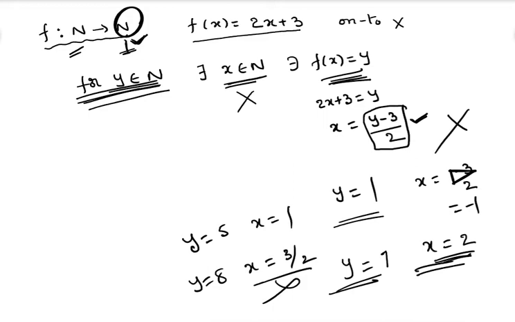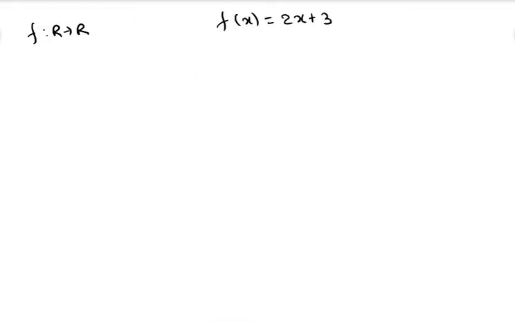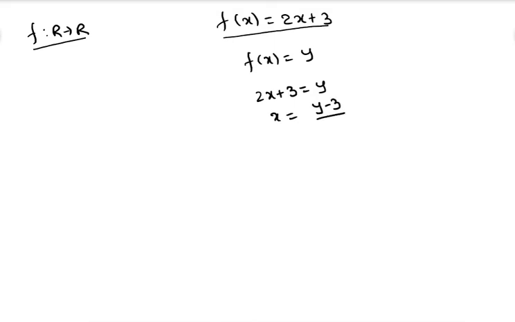Suppose I am taking another example. Same question taken in this way. f from R to R is defined by f of x is equal to 2x plus 3. Now tell me, is it an onto function or not? Check. f of x is equal to y. That means 2x plus 3 is equal to y. Therefore, you will get x is equal to (y minus 3) divided by 2. Yes, it is always a real number.